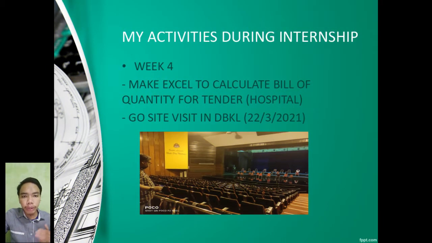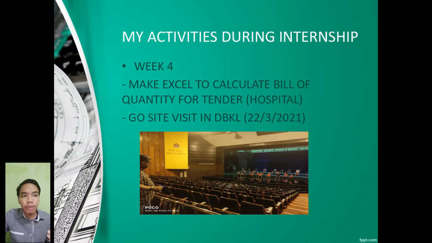On week 4, I started the days by making the Excel for the hospital tender. The purpose is to calculate the bill of quantity made in Excel, and I made around 30% progress each day, and it currently takes me around 3 days to complete it.